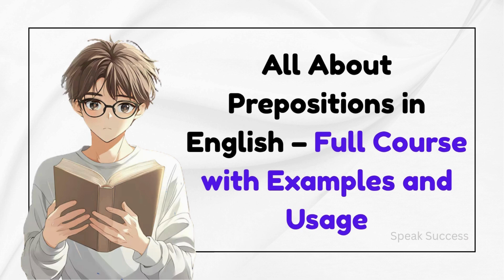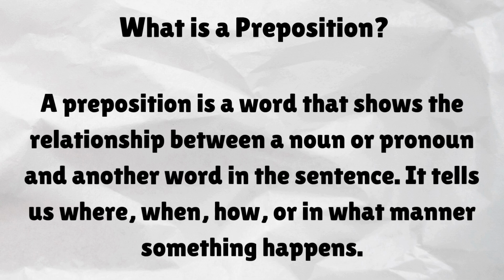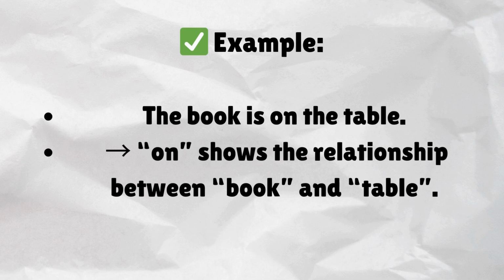All about prepositions in English, full course with examples and usage. What is a preposition? A preposition is a word that shows the relationship between a noun or pronoun and another word in the sentence. It tells us where, when, how, or in what manner something happens. Example: The book is on the table. On shows the relationship between book and table.